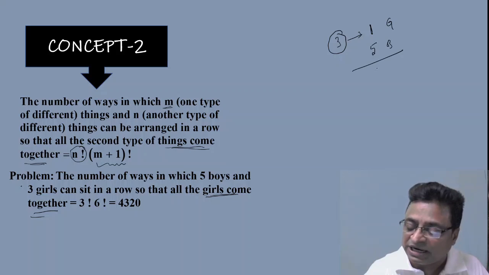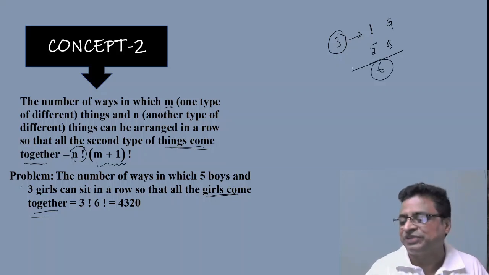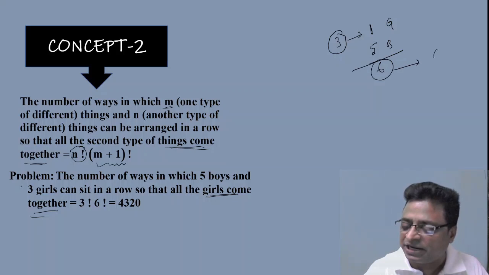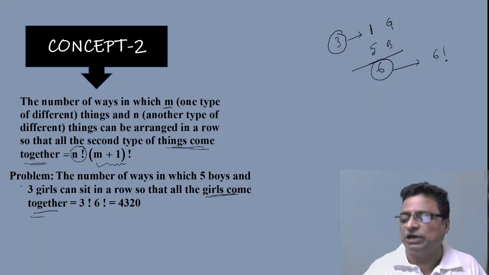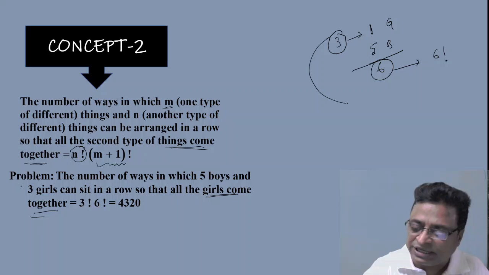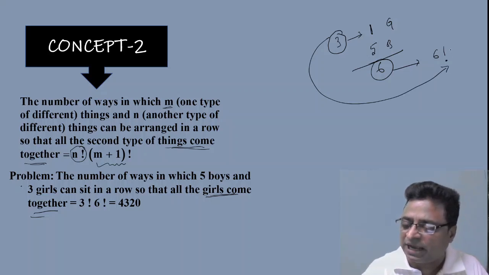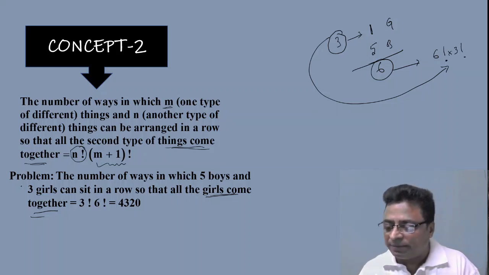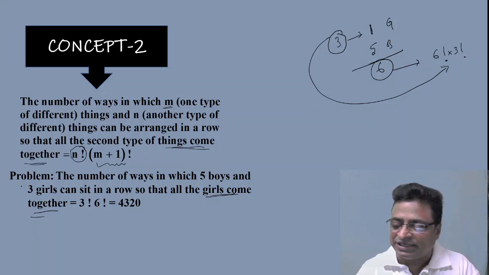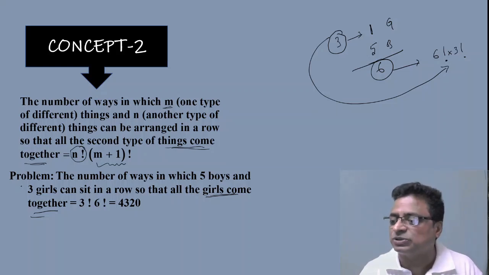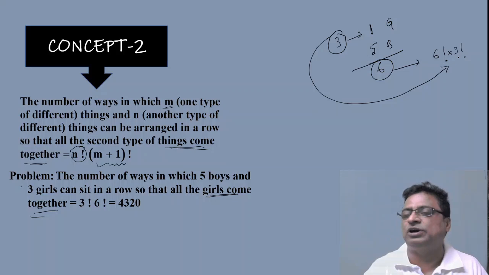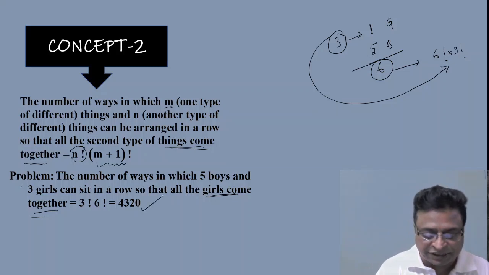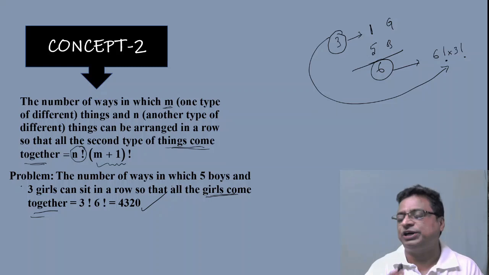Total how many different things are there with me? 6. So these 6 different things can be arranged among themselves in 6 factorial ways, and the string of 3 girls can be arranged among themselves in 3 factorial ways. By the fundamental principle of permutations, both the boys and girls I need to arrange, therefore both the ways I am using. Therefore multiplication is the suitable operation here. So 6 factorial into 3 factorial. After simplification you should get the answer as 4320.